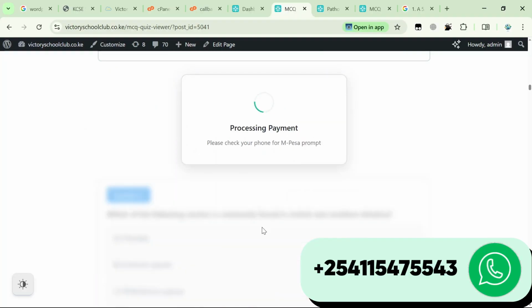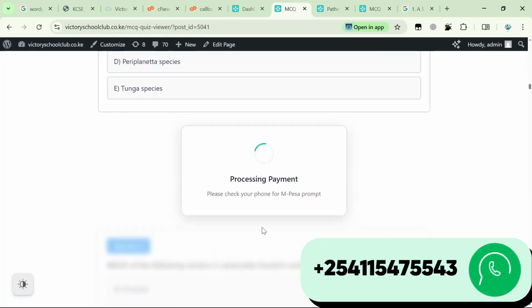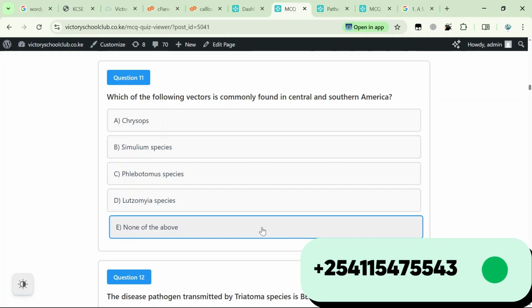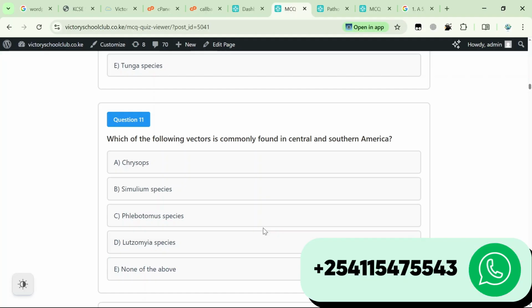So I have to insert the correct pin in order to view the other section that is missing. So there you go, put the pin. There you go. It's supposed to detect that payment has been made. There you go, and then it unlocks. Now that is what I'm talking about. That's payment integration successful. No plugins, no WooCommerce, purely code.